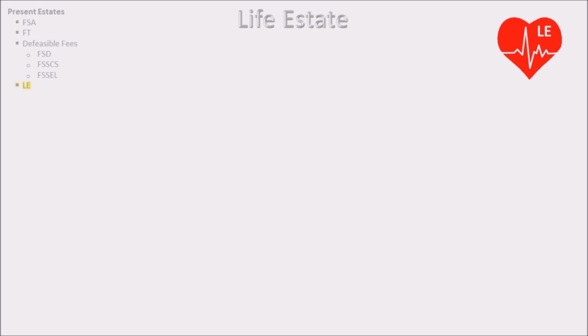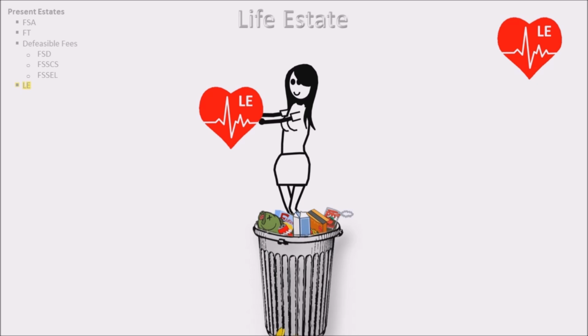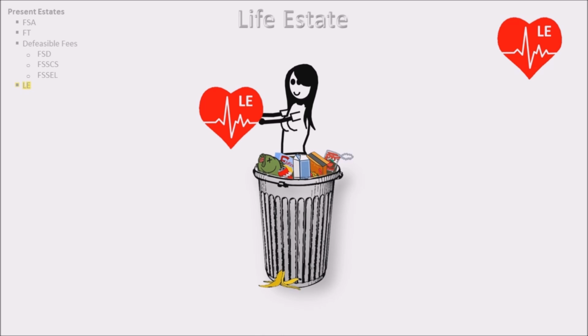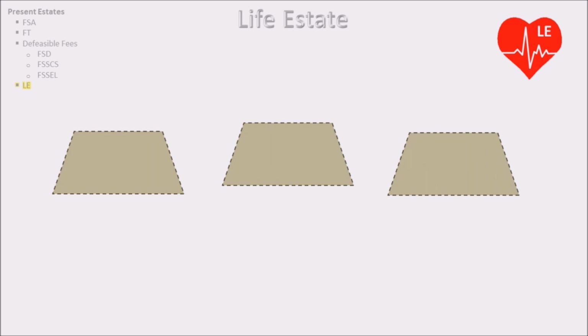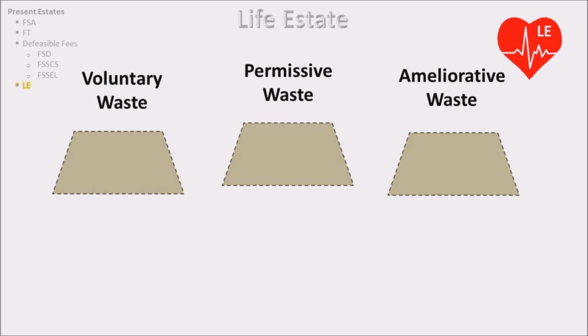Note: it is important to learn and remember that life estates are connected to the concept of waste. Those who hold a life estate, called life tenants, are entitled to all ordinary uses from the land. However, life tenants must not commit waste. This means that since the life tenant's ownership is temporary, he must not do anything to harm the future landowners. There are three types of waste: voluntary waste, permissive waste, and ameliorative waste.